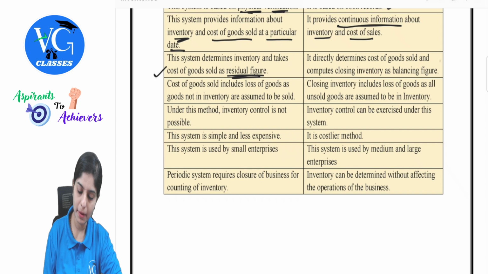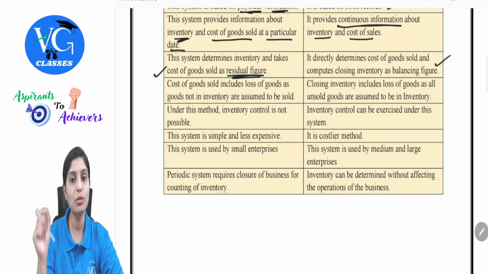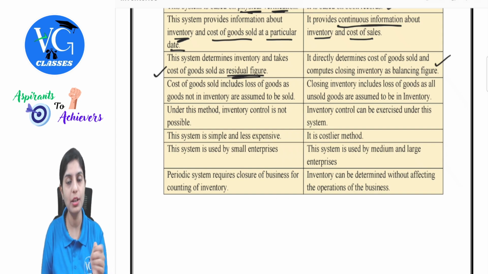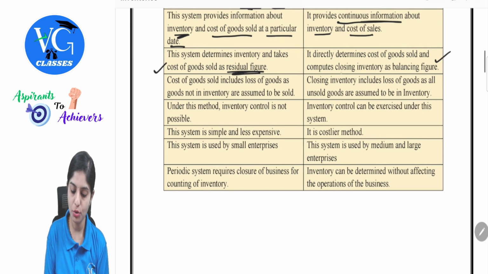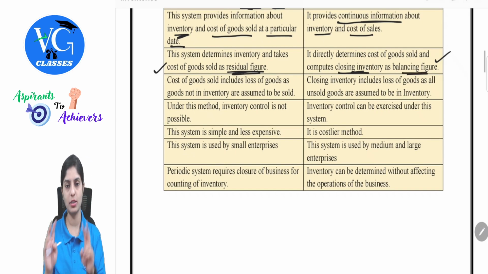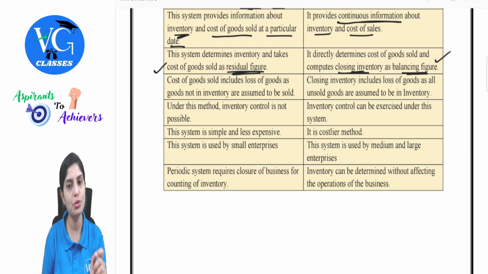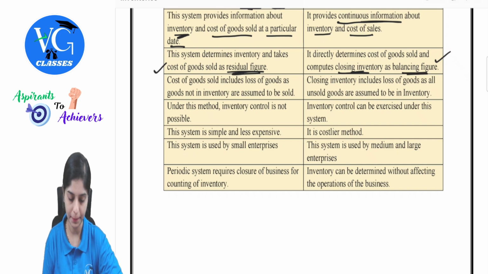Whereas in perpetual, it directly determines cost of goods sold, because that is the ultimate influencing point for any decisions to be taken with respect to management of inventory. So it computes closing inventory as the balancing figure. See, under both methods there is one balancing figure. Under periodic inventory there is cost of goods sold, whereas under perpetual inventory there is closing stock as the balancing figure.